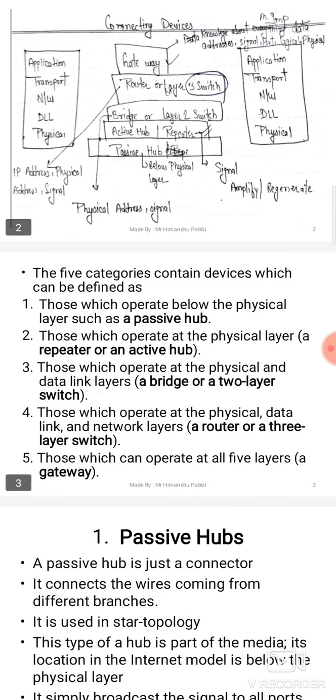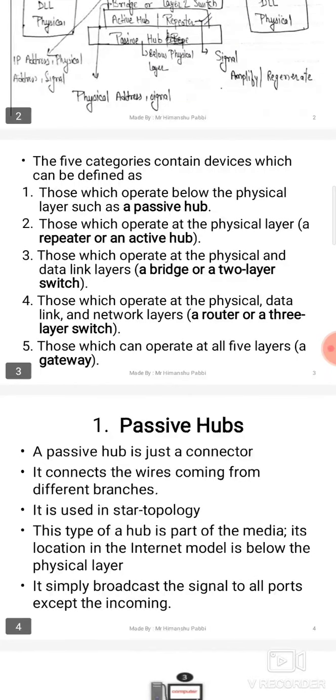Next device is active hub or repeater. Active hub works on physical layer. The last device is passive hub. Passive hub works below physical layer. We will study about these devices in detail. These are the categorization based on the layers.